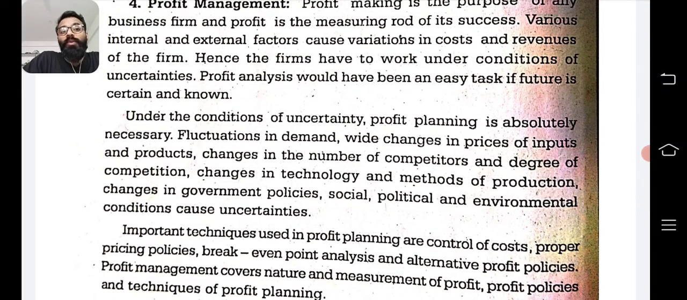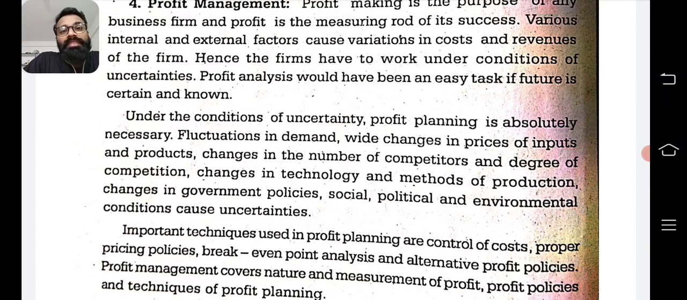Fluctuation in demand, wide ranges in price of inputs and products, changes in number of competitors, degree of competition, changes in technology, methods of production, changes in government policy, social, political, environmental, all these are uncertainties because of which we cannot tell what our profit will be.